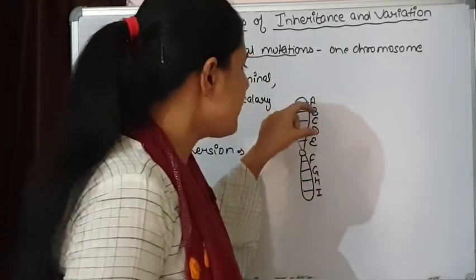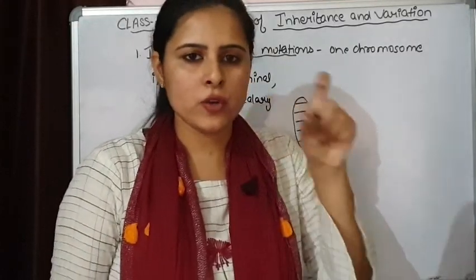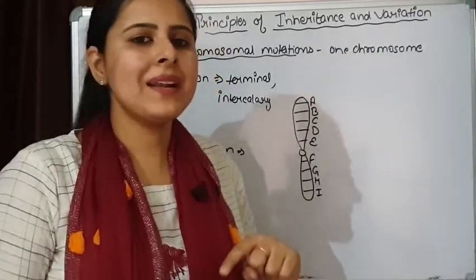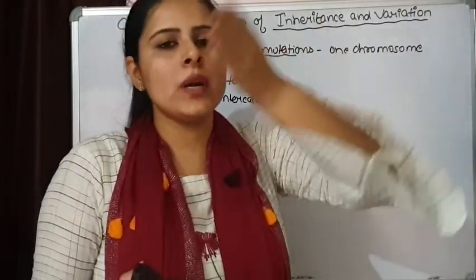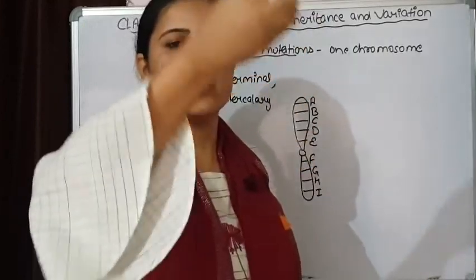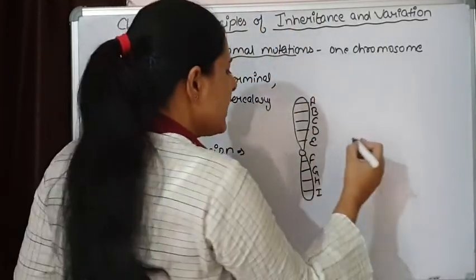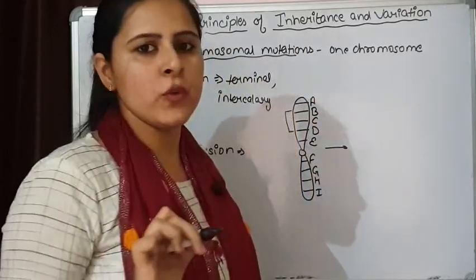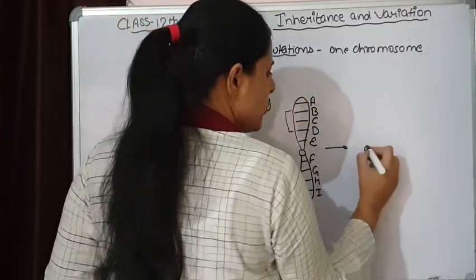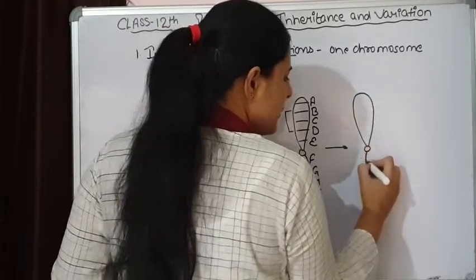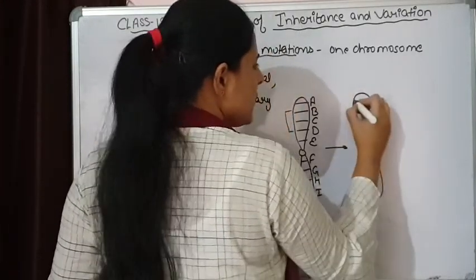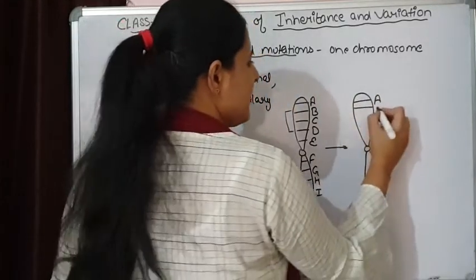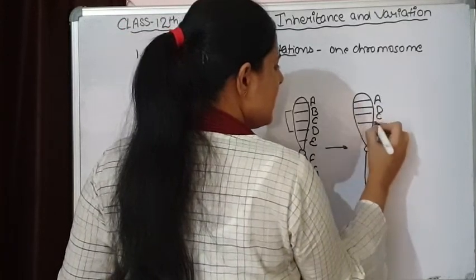Some section of the chromosome will be cut off, and it is again going to join on the same chromosome, but now it joins in an inverted position, meaning the sequence has been inverted. For example, if this segment of the chromosome is removed and joins again on the chromosome, the size of the chromosome stays as such, because the number of genes is not reduced, but inversion has taken place. This is D, this is C, and this is B.